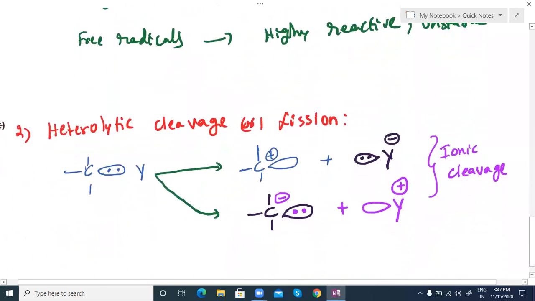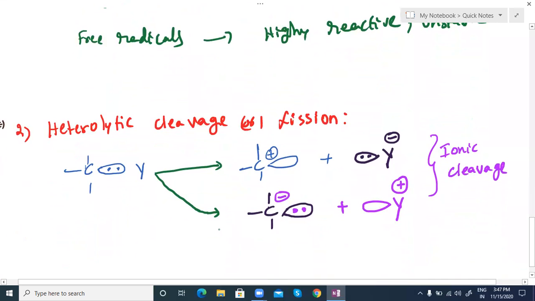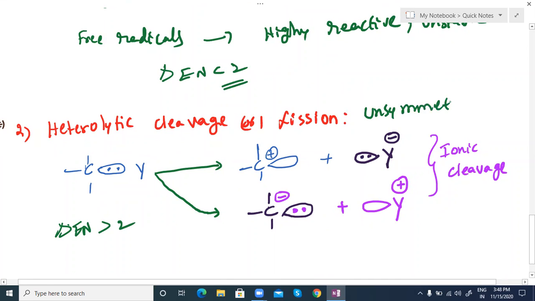And next one, heterolytic cleavage. Heterolytic cleavage means here both atoms have an electronegativity difference, delta EN, of more than 2, greater than 2. In the above cases delta EN is less than 2. So you can break this bond in two ways, by unsymmetrical breaking. This is unsymmetrical breakage, unsymmetrical cleavage.